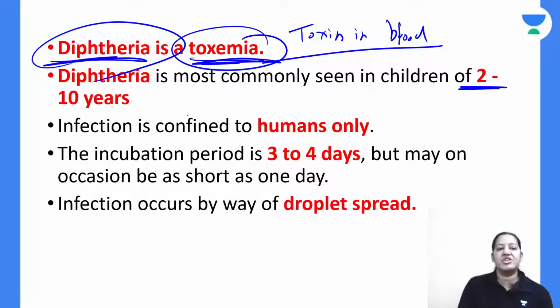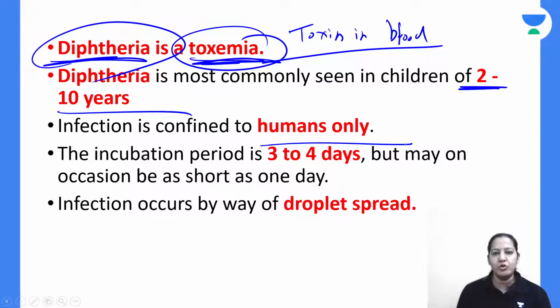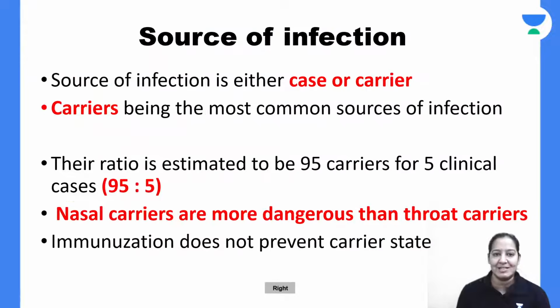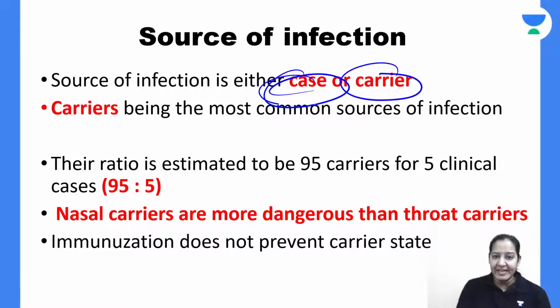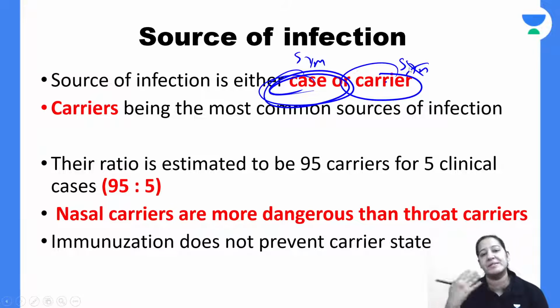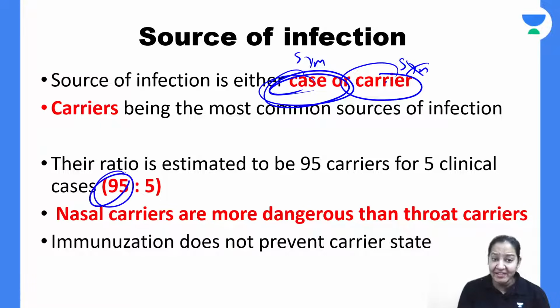Diphtheria usually occurs in children, 2 to 10 years. Humans are the only reservoir. It is confined to humans only, and spreads from one person to another by droplet infection. There are cases and there are carriers. Cases are the persons who have symptoms. Carriers are the persons who do not have symptoms, but they are transmitting the disease from one person to another. The ratio of cases and carriers: 95% are carriers and only 5% are cases.